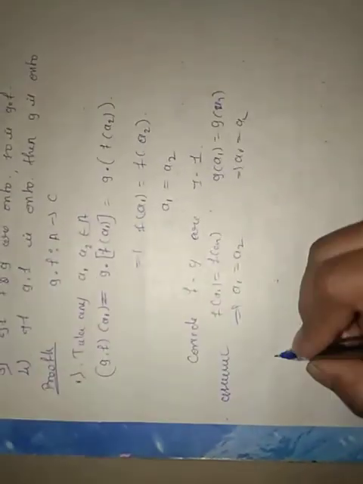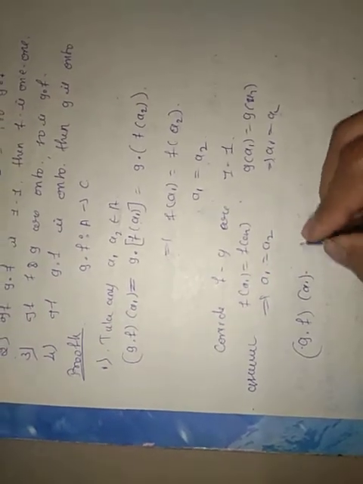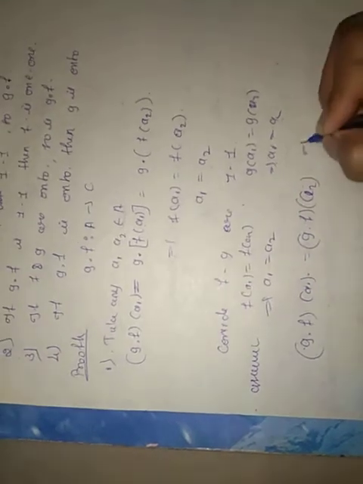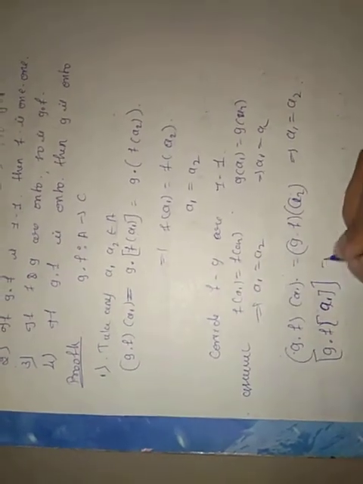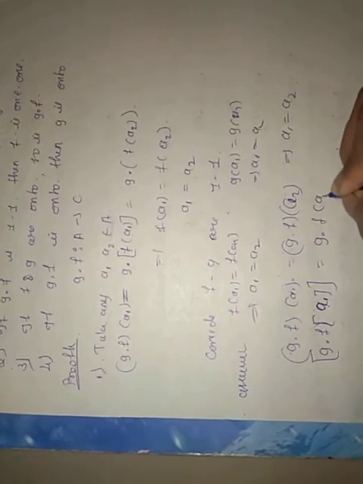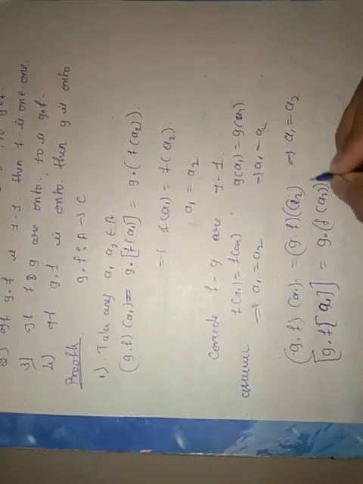Now we have to prove that g dot f of a1 equal to g dot f of a2 implies a1 equal to a2. First, g dot f of a1 can be written as g of f of a1, equal to g of f of a2.